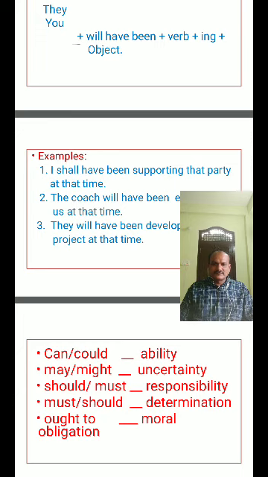Okay. Come to here. Can, could, ability. May, might, uncertainty. Should, must, responsibility. So here also we use these words in future tense only. I can do this work, this ability. I may do this work.